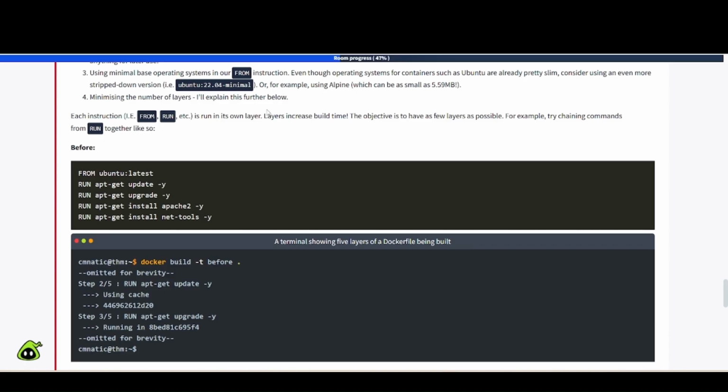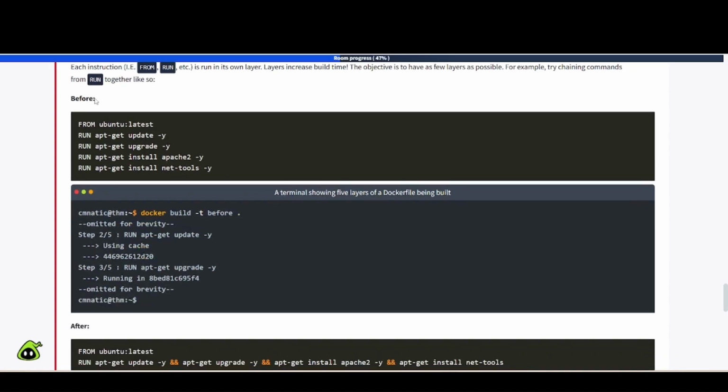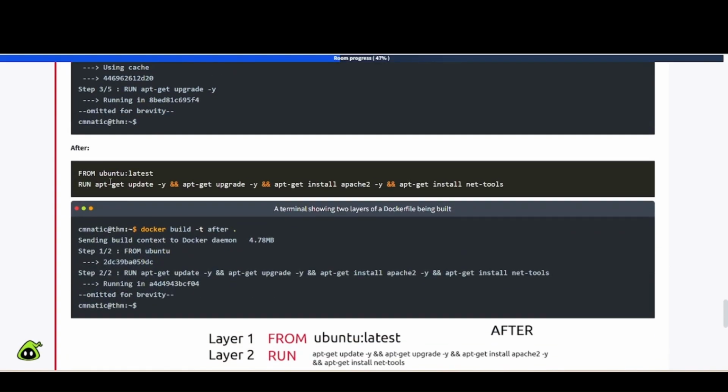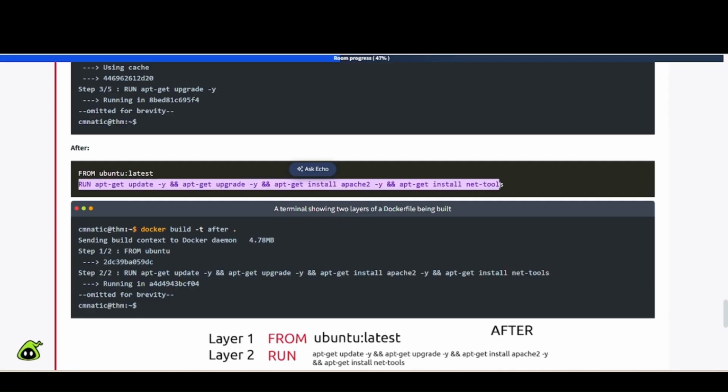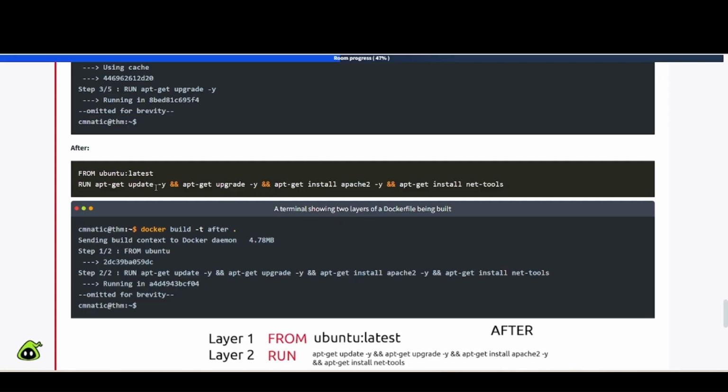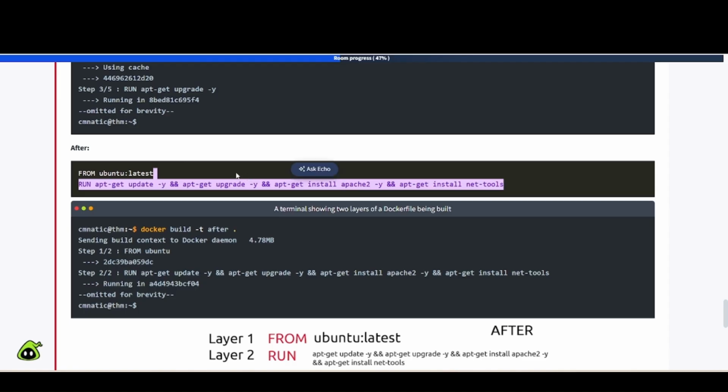For example, try chaining commands from RUN together as so. Before, it would look like something like this. So they're running each individual command by itself, it looks like there, right? And they run it here with docker build -t. Okay, and then after, FROM ubuntu, and then you can see how they're chaining it together using these double ampersands, right? You would see this as well in the terminal of Linux if you were to do apt-get update and apt-get upgrade. This is exactly what it would look like. So that's good to know there.